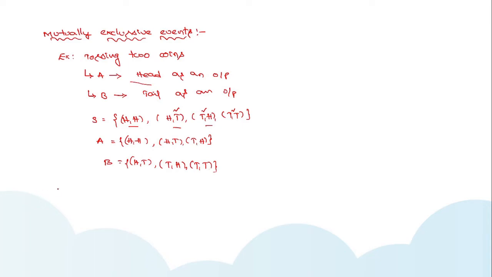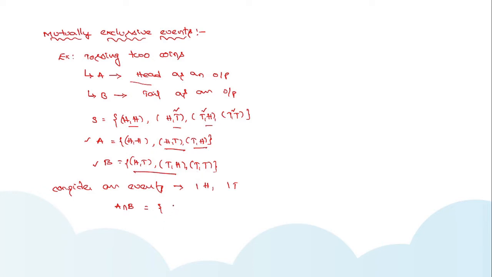Now if I would like to get an event that has exactly one head and one tail, I can take A intersection B. What are the common terms in the two? Whenever you observe the outcomes of event A and event B, the event consisting of one head and one tail is common.